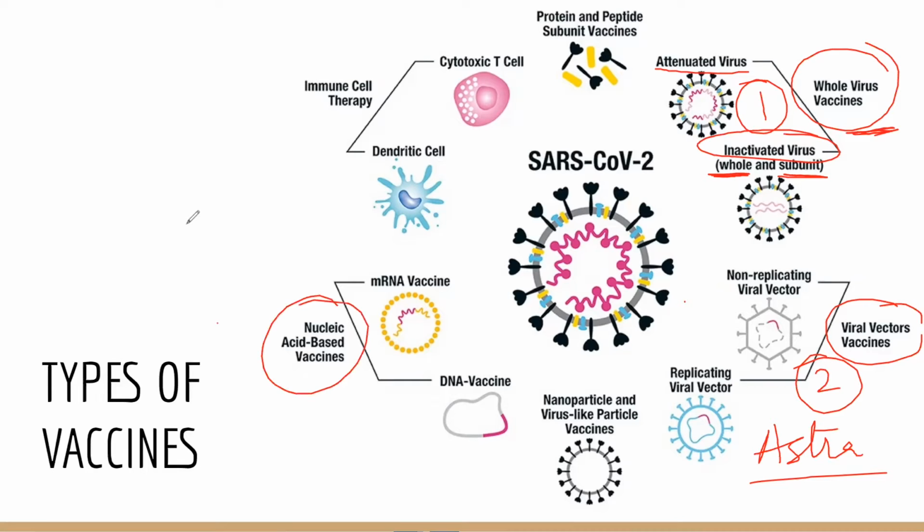The other technology is where the nucleic acid based vaccines are formed, such as the mRNA vaccine, which is the very example of Pfizer and Moderna, where no virus is added in the injection or the vaccine and no viral vector is added. Rather, it is just the information of the antigen that is present on that particular virus, which is added into the vaccine, which will go and trigger the production of antibodies.